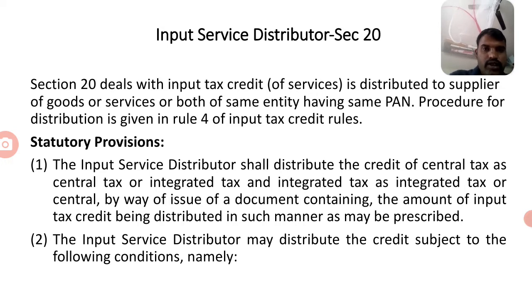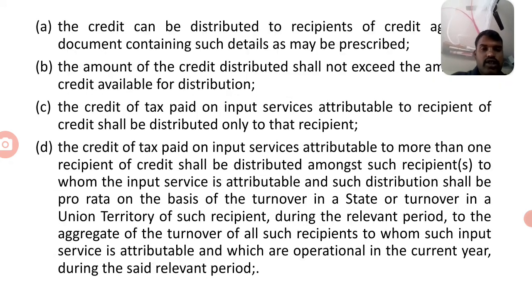Supplier of goods or services or both of the same entity having the same PAN number, we call an input service distributor. The input service distributor shall distribute the credit of central tax as a central tax or integrated tax, and integrated tax as an integrated tax or central tax, by way of issue of a document containing the amount of input tax credit being distributed in such a manner as may be prescribed. The input service distributor may distribute the credit subject to the following conditions, namely: